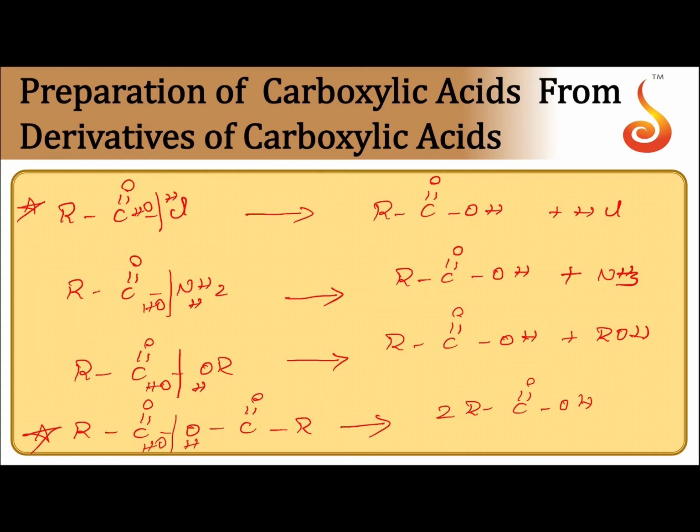Derivatives of carboxylic acids. What are derivatives of carboxylic acids? Acid chlorides, acid anhydrides, amides and esters. These compounds on hydrolysis will give carboxylic acids. Out of these 4 compounds, acid chlorides and anhydrides are highly reactive. So they undergo hydrolysis easily even in the absence of catalyst to form carboxylic acids. Whereas amides and esters undergo hydrolysis either in the presence of acid or base as a catalyst.